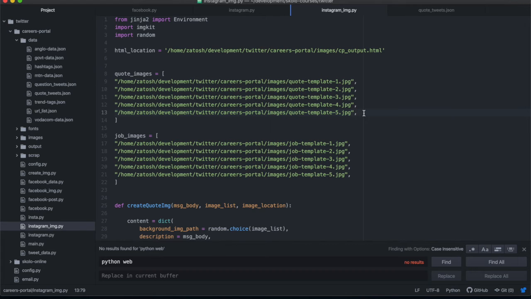The more templates you have, the more variety you will have, and the less likelihood that you will be posting the same image, because you don't want to bore your audience and you don't want to make it obvious that you're just scheduling stuff and sending them the same image every day. So you want to give them fresh stuff.